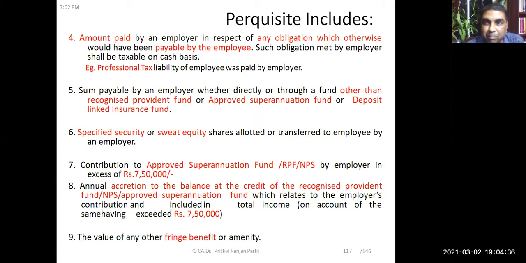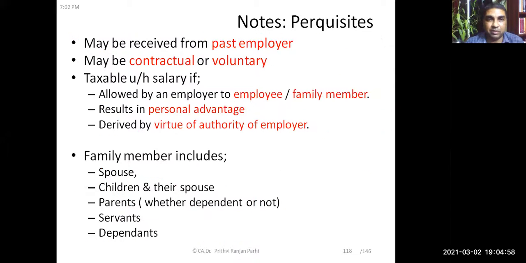That means the employer's contribution in excess of 7,50,000 is a perquisite, as well as the annual accretion to the credit balance of these funds, to the extent it exceeds 7,50,000 rupees. Value of any fringe benefit, that means any additional benefit, shall also be treated as perquisites.